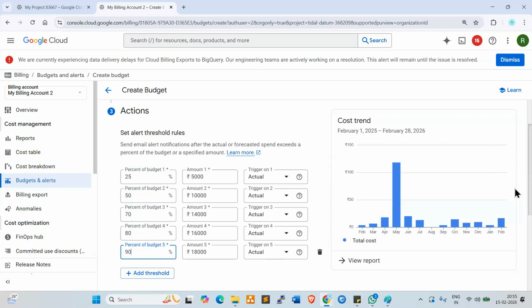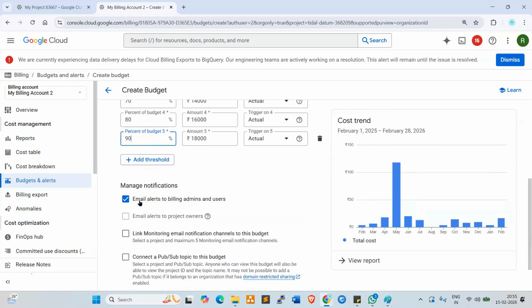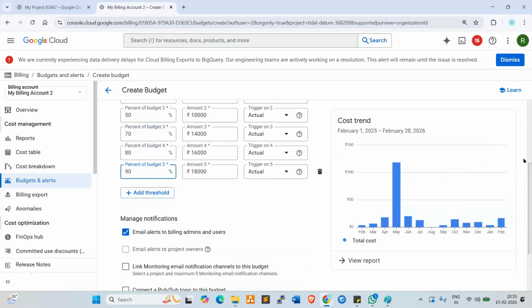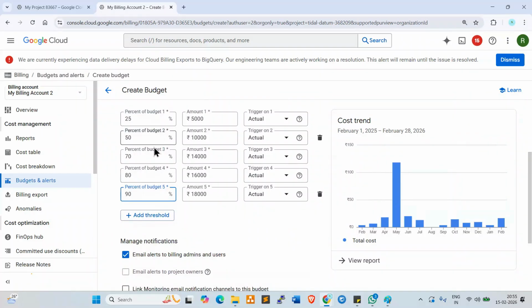And also go down here. Here we need to enable the alerts to billing admins and users. So once the threshold reaches, we'll get notified through email. That way we can clean up the old resources or any unnecessary resources, right?